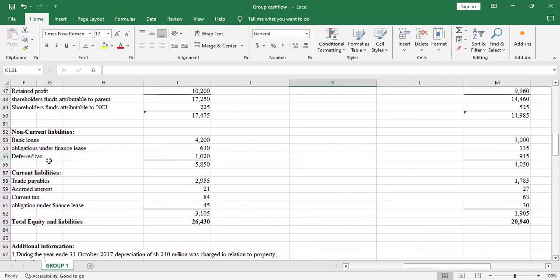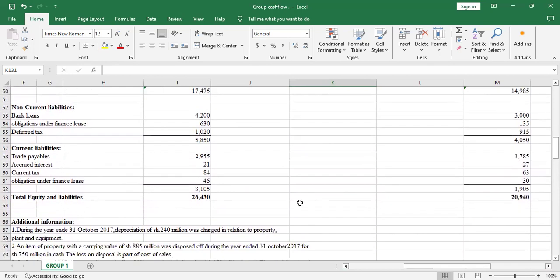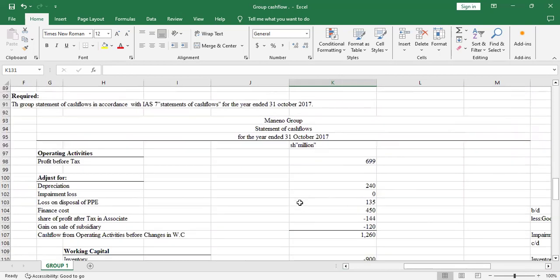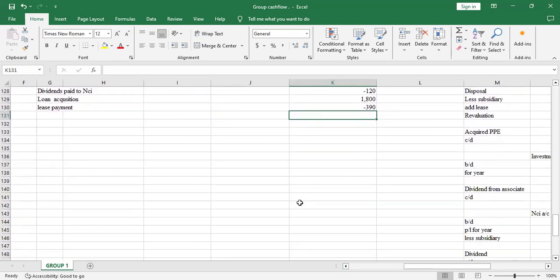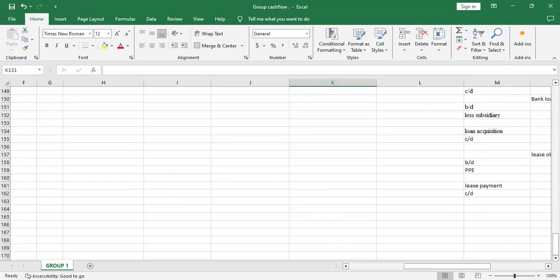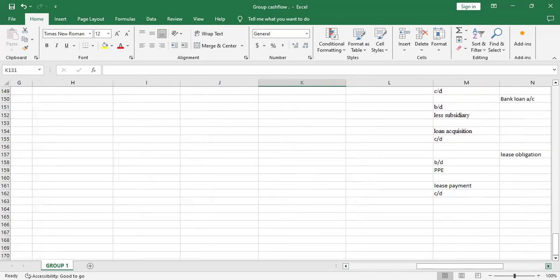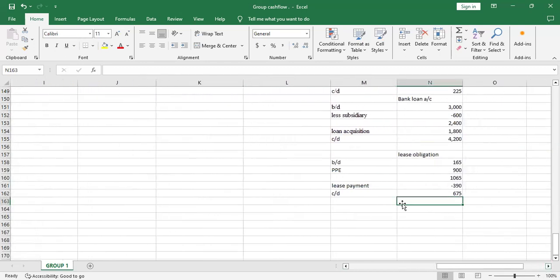Then we have deferred tax. Already we have worked on that. Trade payable already. Accrued interest. Yeah, so we have the next item as accrued interest. So we'll open an interest account. Yeah, we'll open an interest account. So I'll do it here.